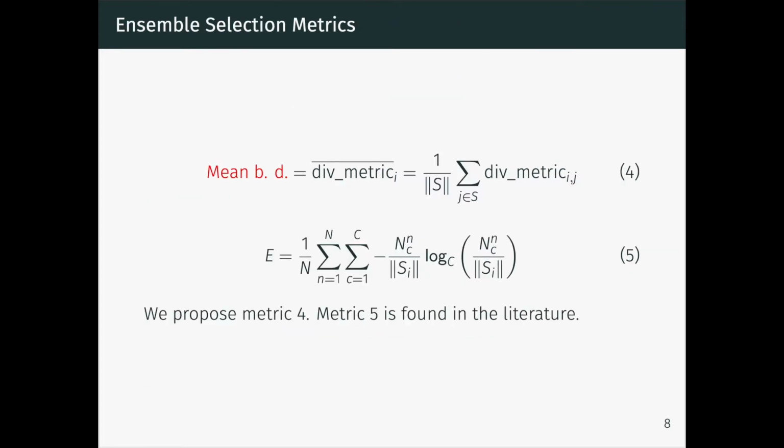In order to choose models to add to the final ensemble, we consider two ensemble selection metrics. The first metric that we consider is the mean behavioral diversity metric. This one we propose ourselves. We select one of the three behavioral diversity metrics from the previous slide, and we calculate its mean value between the model that we're considering and all the current ensemble members. The second metric, which is found in the literature, is the entropy metric. It is calculated for a set of models, so we create candidate ensembles made up of the current ensemble members and each of the candidate models that we are considering.